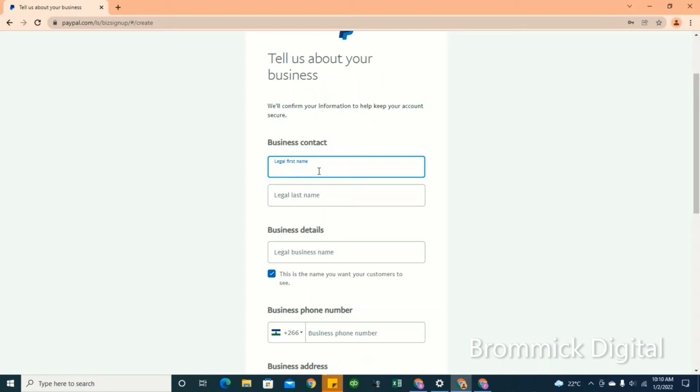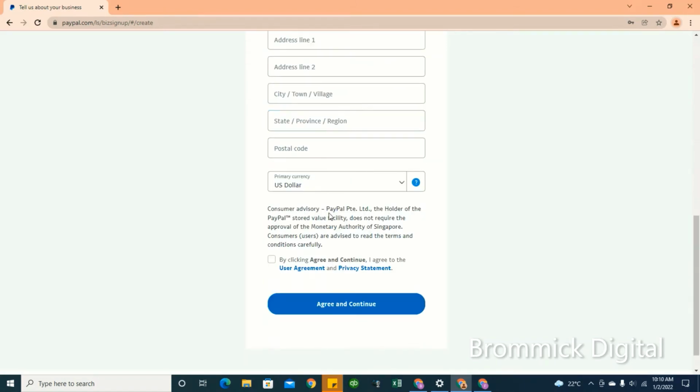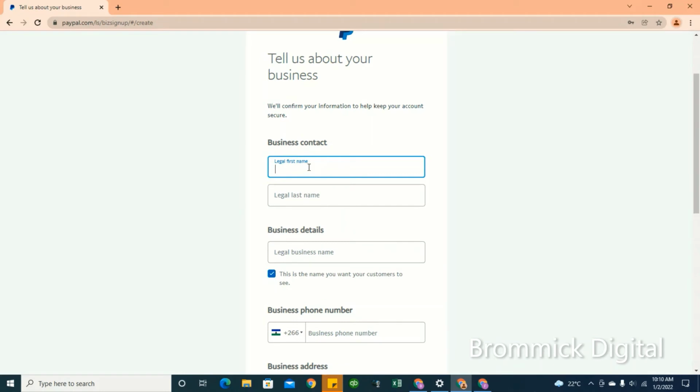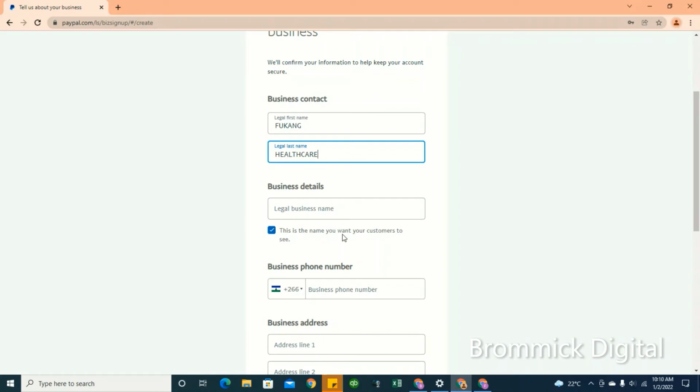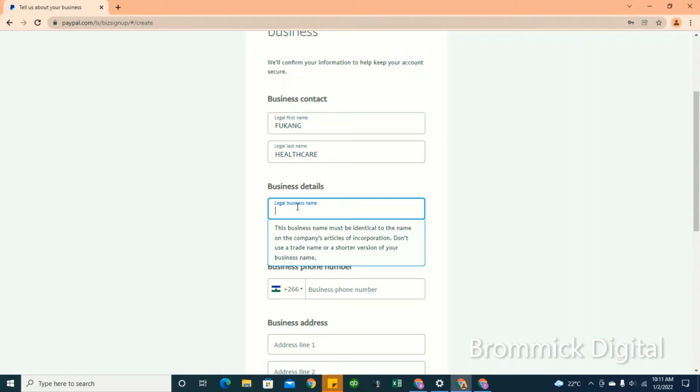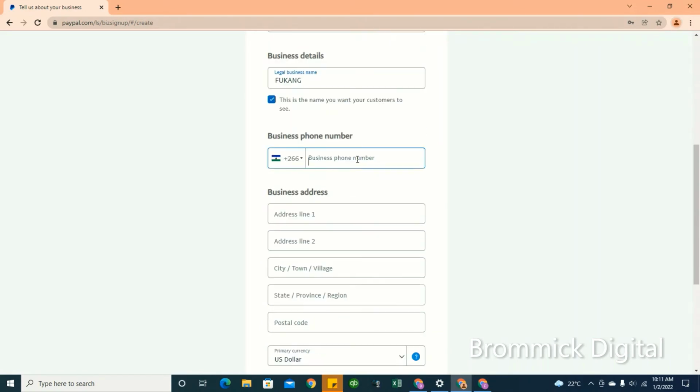In case you don't have a business name, feel free to put your own personal names in this space here. They'll be accepted, because as you'll see later, there's an option of selecting sole proprietorship, and that's the option we should select. So there's no problem with filling in your personal names in case you don't have a business. Don't say, Bromic Digital, we are unable to create an account because we don't have businesses. No. Fill in your personal email and personal names here, and there will be no problem.